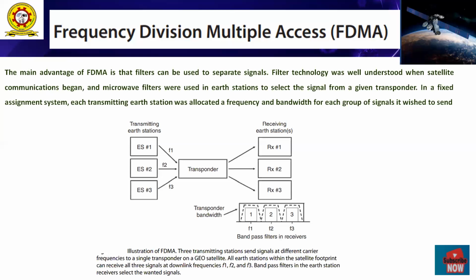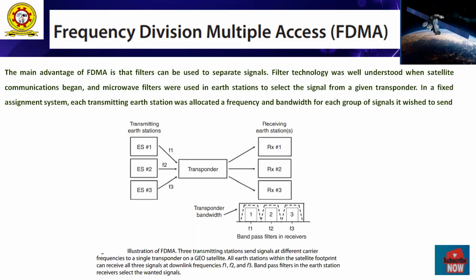By using this FDMA, different carrier frequencies are allotted to a single transponder.